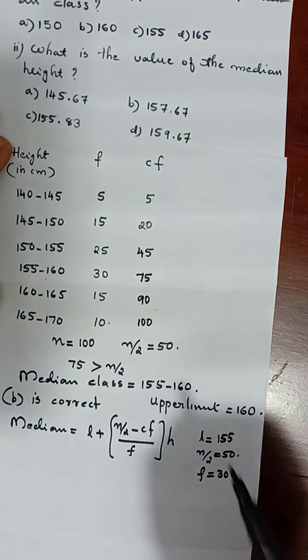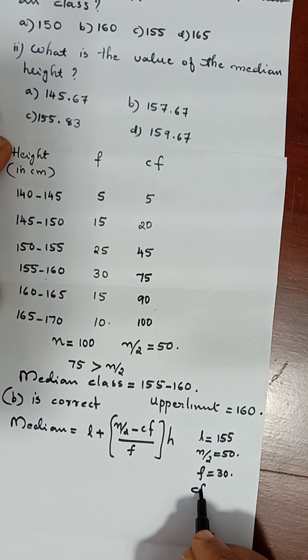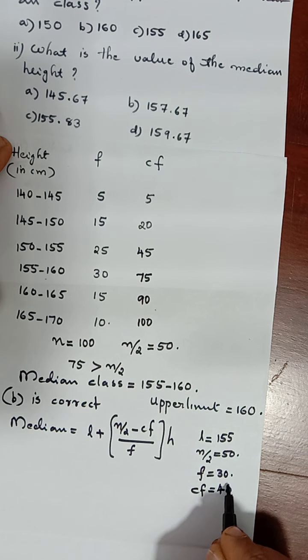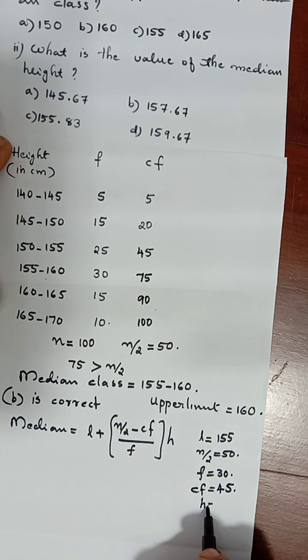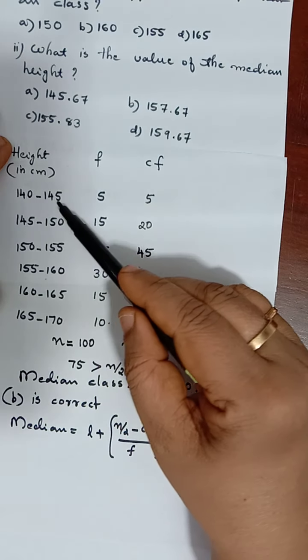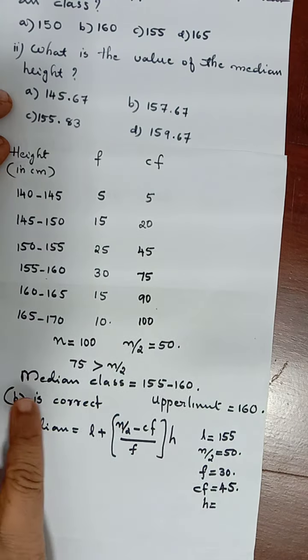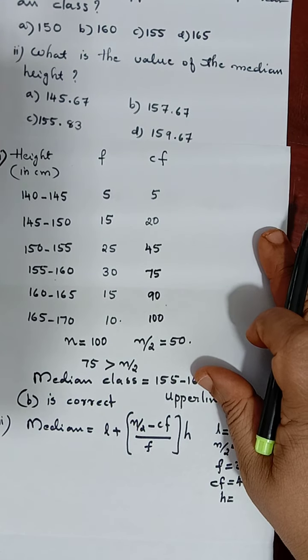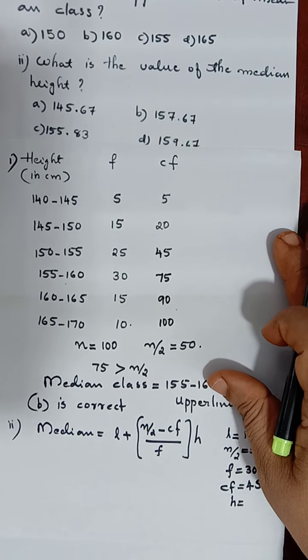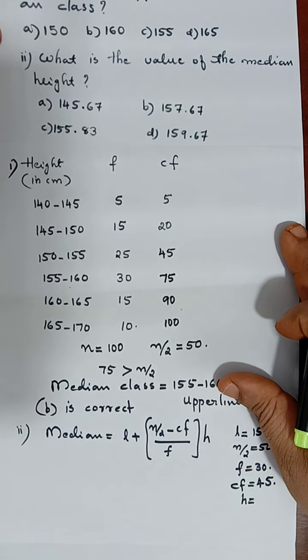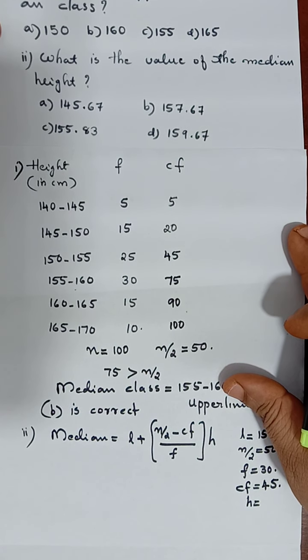Its CF, that is equal to 45. CF is equal to 45 and H class size. This 140 to 145. So class size will be 5. 145 minus 140. That is how we get. Class size is 5. Okay.